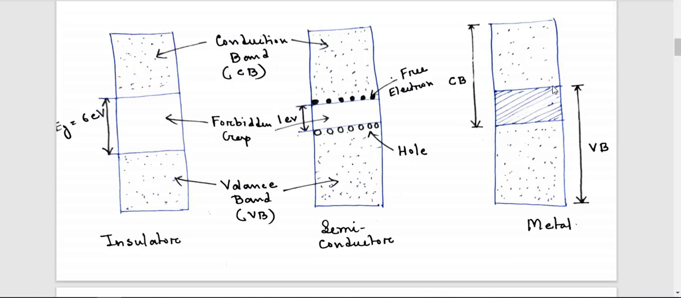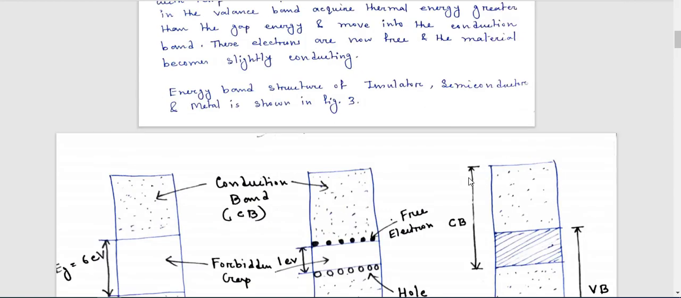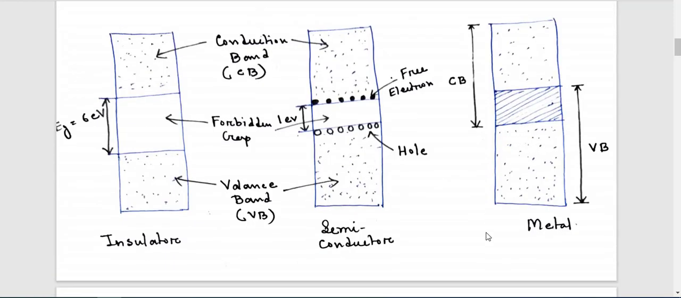Also note down that in case of metal, its characteristic is that there is no forbidden gap. Here the valence band and conduction band are just overlapping each other. So this is all about the difference between insulator, semiconductor and metal according to energy band structure.